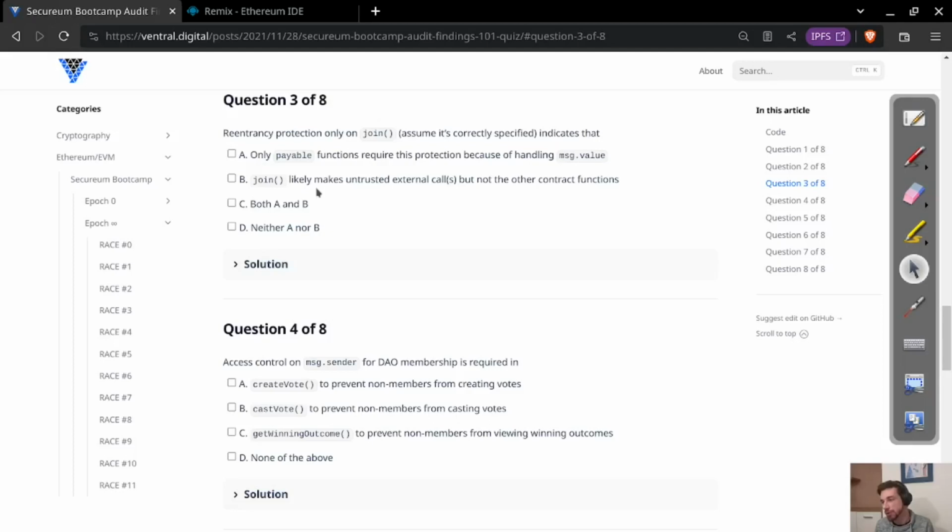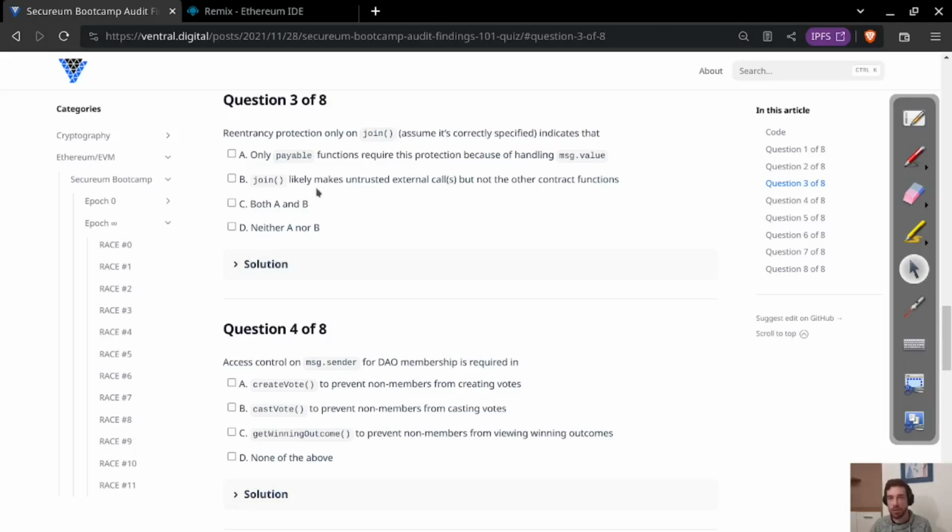So yes, join probably has an external call that it makes, otherwise the reentrancy protection would be pretty pointless. But there is one important thing here that could be misunderstood when reading this question, because it makes it sound like only functions that make external calls need the nonReentrant modifier. Only functions that make external calls need the reentrancy protection.